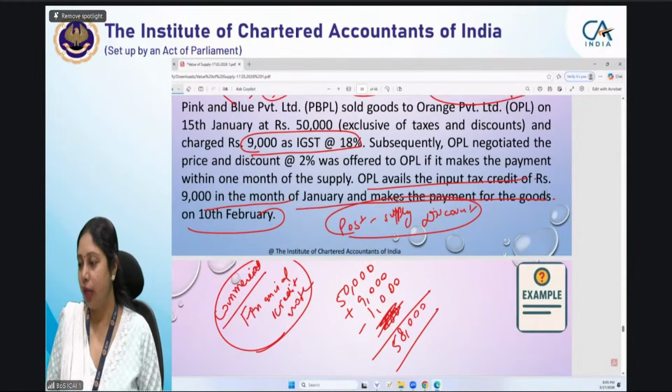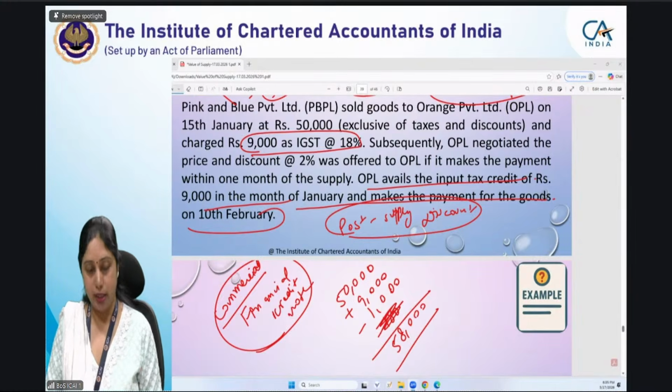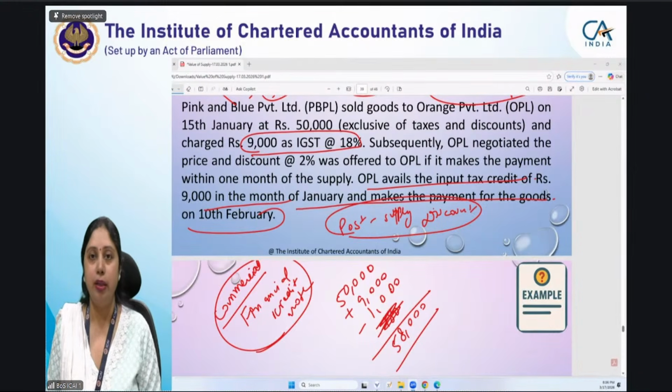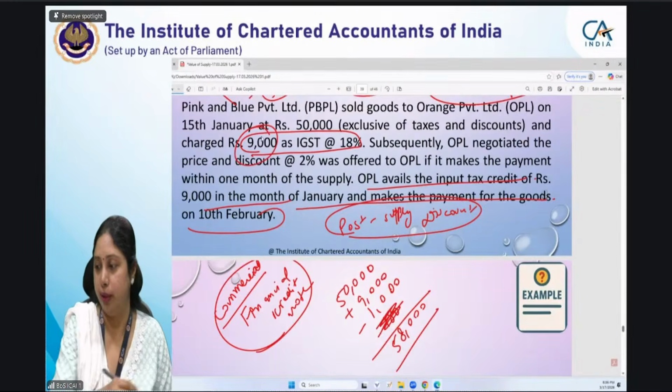It is part of cash discount, and the discount will be borne by the supplier. In the books of accounts, we'll record it as 58,000 and GST will not reduce. Reversal की भी कोई जरूरत नहीं है. The recipient will not reduce the ITC, will not reverse the ITC. Why will it not reverse the ITC? Because it has paid the entire GST amount of 9,000 and it will avail ITC of 9,000 only.